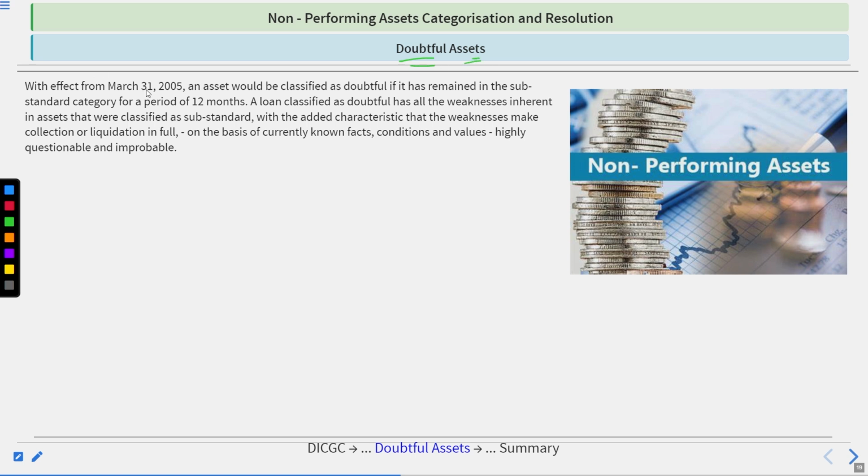Doubtful assets. With effect from March 31, 2005, an asset would be classified as doubtful if it has remained in the substandard category for a period of 12 months. A loan classified as doubtful has all the weaknesses inherent in assets that were classified as substandard, with the added characteristic that the weaknesses make collection or liquidation in full, on the basis of currently known facts, conditions and values, highly questionable and improbable.